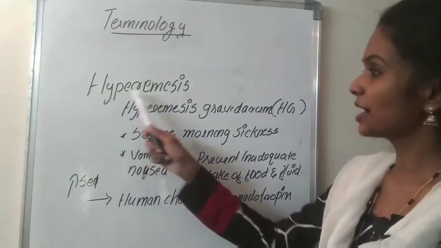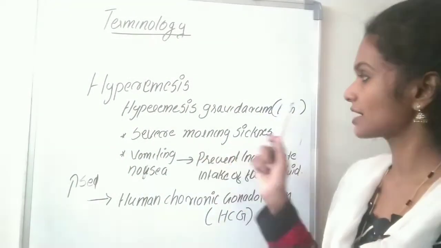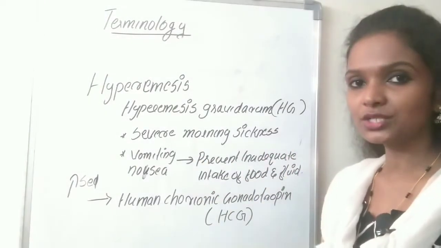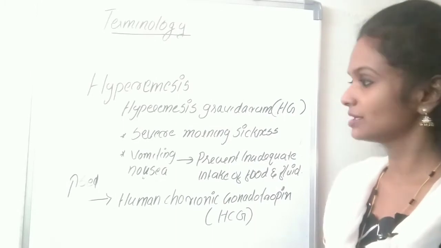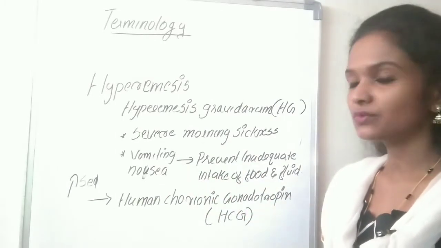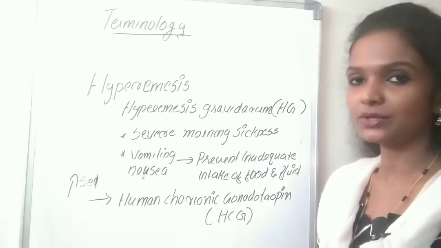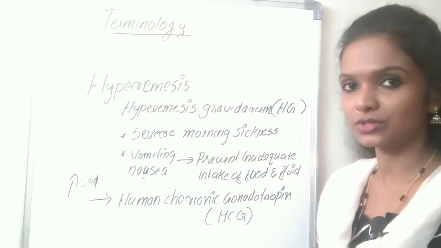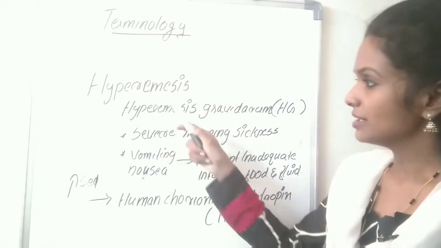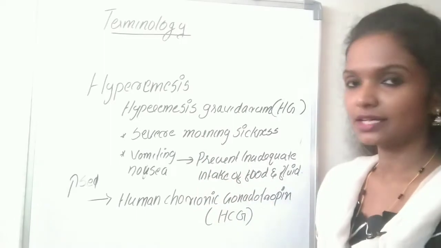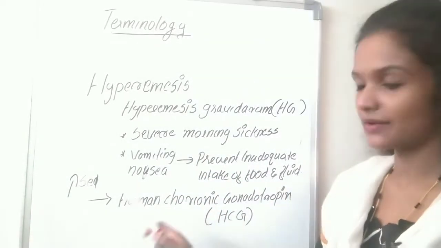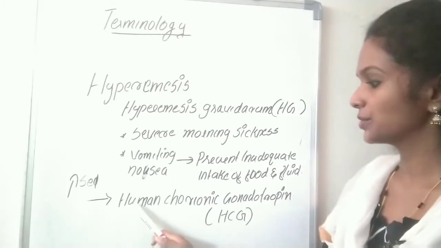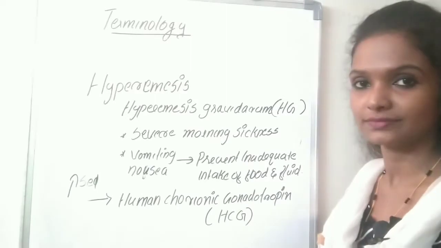Another terminology is hyperemesis or hyperemesis gravidarum. That is HG, hyperemesis gravidarum. It is the condition of severe nausea and vomiting. That means severe morning sickness. Once the vomiting and nausea increase, it will prevent the adequate intake of food and fluids. So hyperemesis is the severe morning sickness, and it may be due to the presence of increased level of human chorionic gonadotropin, that means HCG.